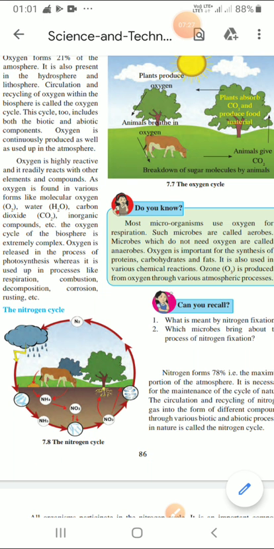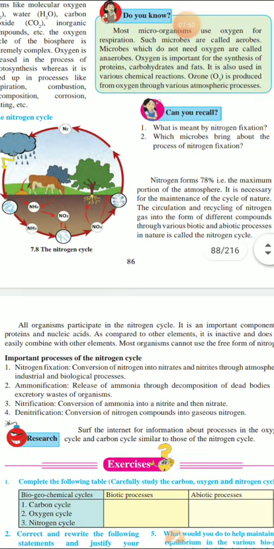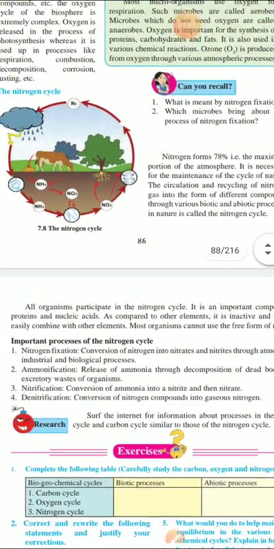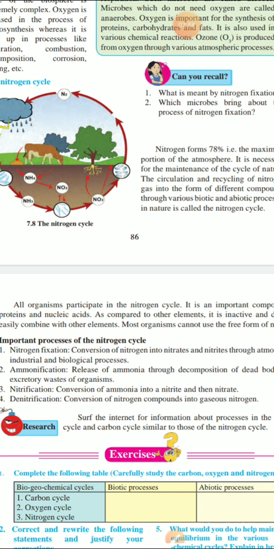So there are a few important processes of the nitrogen cycle. First of all, we will see nitrogen fixation. Second is ammonification. Third is nitrification, and fourth is denitrification. So these are all the important processes of the nitrogen cycle that we have to study here. Let us see now. Here are some important topics that we have to study. Now first I will tell you about each and every process.